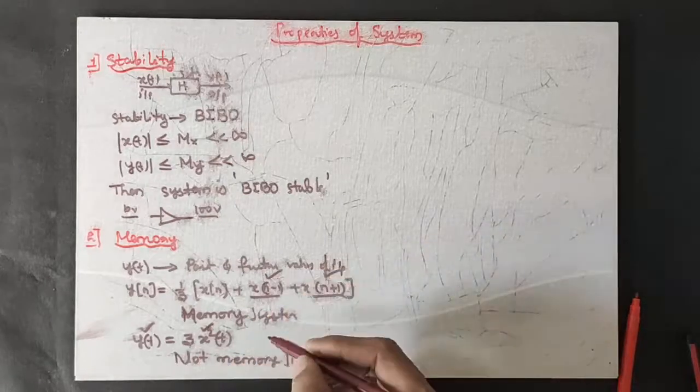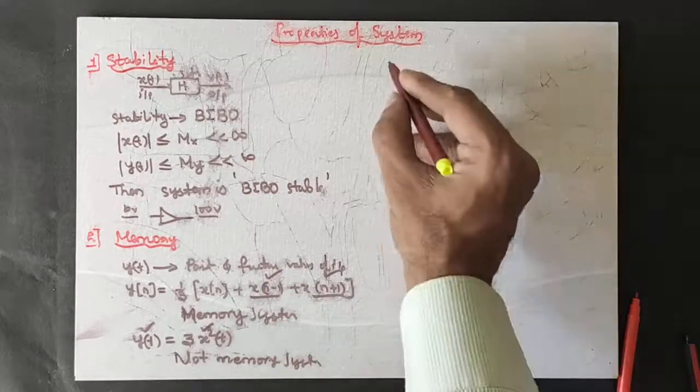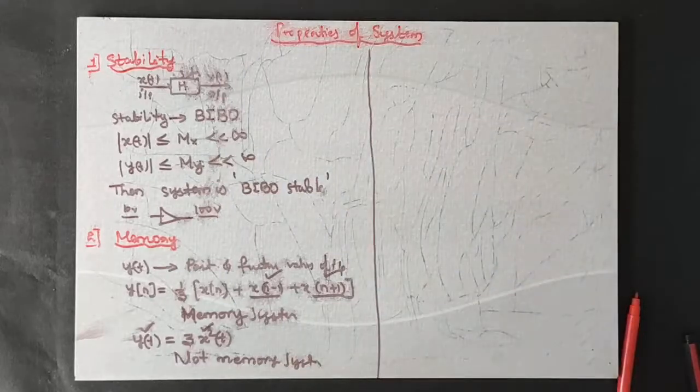This system needs memory. Why? Because the output depends upon the past and future values. That's how you can find out whether the system is a memory system or not.